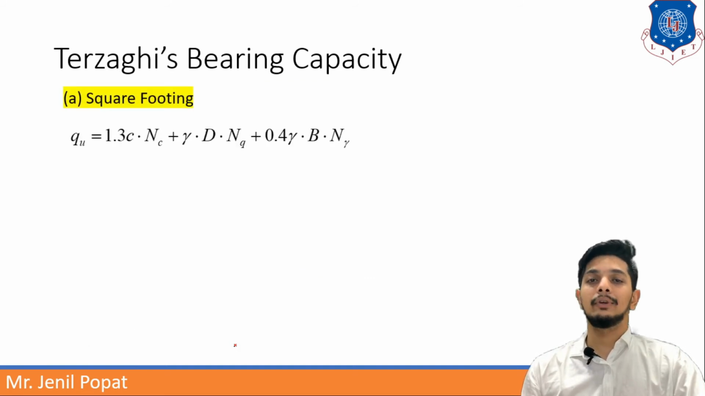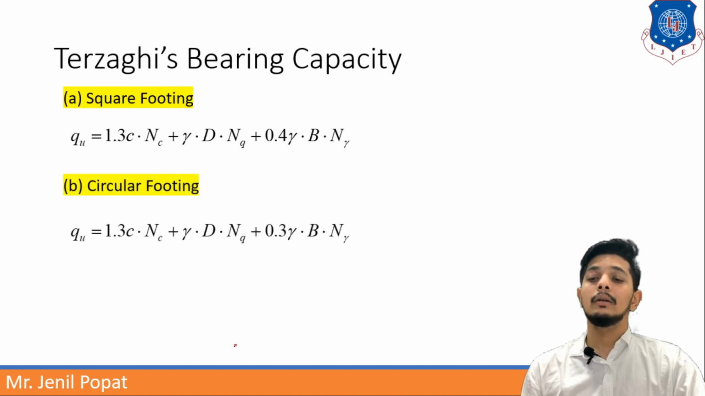Now for square footing, Terzaghi has given one formula, which is like this: 1.3 C NC plus gamma D NQ plus 0.4 gamma B into N gamma. So it is somewhat changed from the regular one. For circular footing: 1.3 C NC plus gamma D into NQ plus 0.3 gamma B into N gamma.